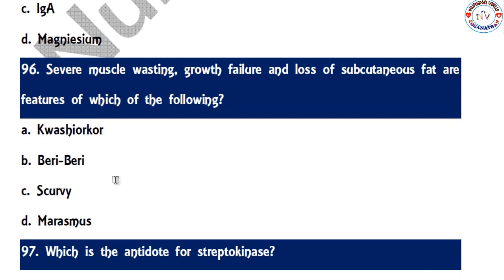96. Severe muscle wasting, growth failure and loss of subcutaneous fat are features of which of the following? Kwashiorkor, beriberi, scurvy and marasmus. So the correct option is marasmus. So that is one of the protein energy malnutrition.